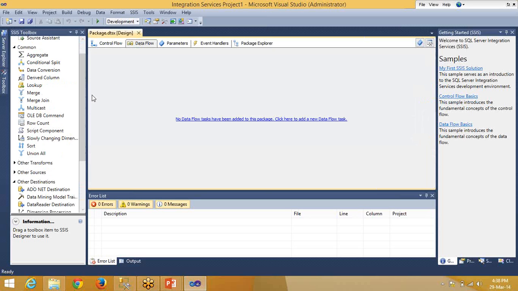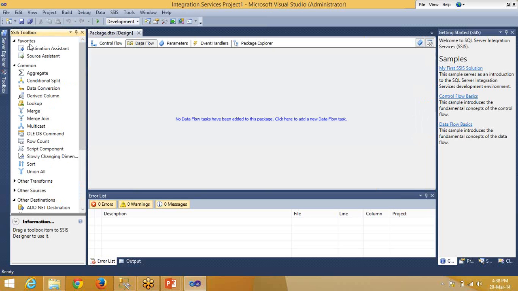In the data flow, here also you can have a look. The grouping is done in the toolbox, and the parameters tab has been added. So this is a slight difference.